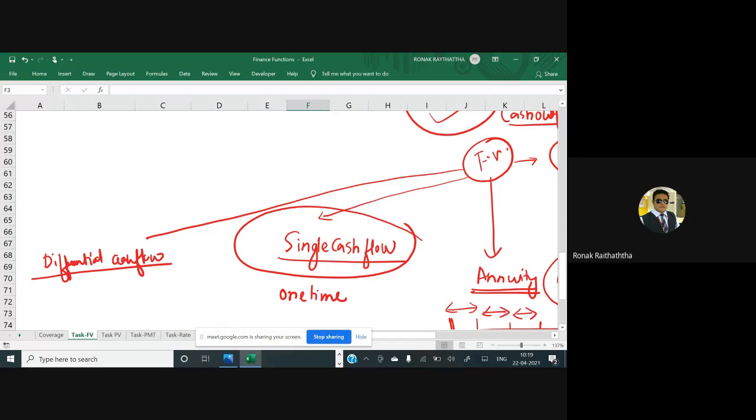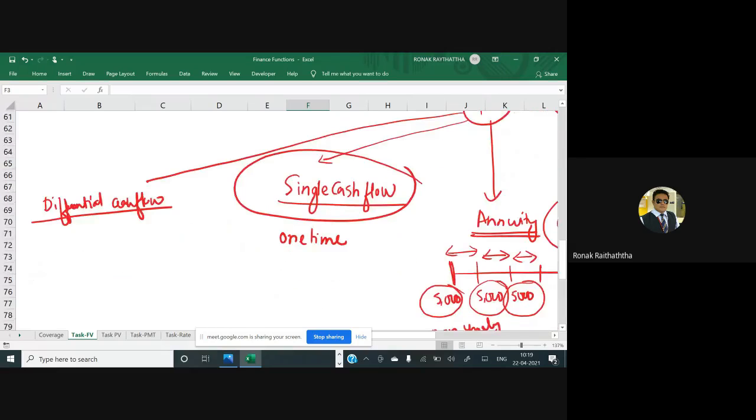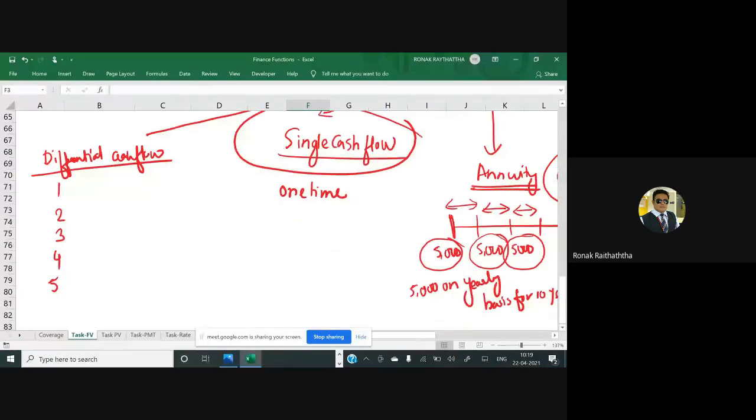The differential cash flow would be like, say you have 5 years, and at the end of the first year you're investing 10,000. Then you say, sir, there was corona, I couldn't invest anything, so I'll just invest 2,000 now. Then the business went so well, you say, now I want to invest 40,000 rupees.